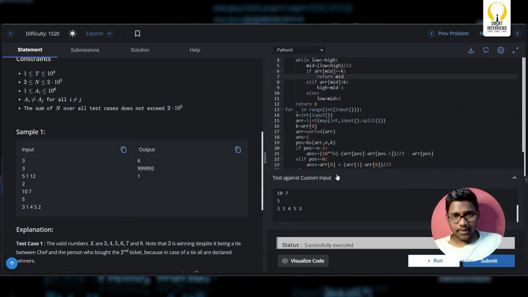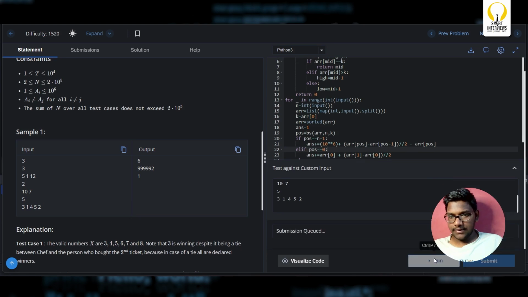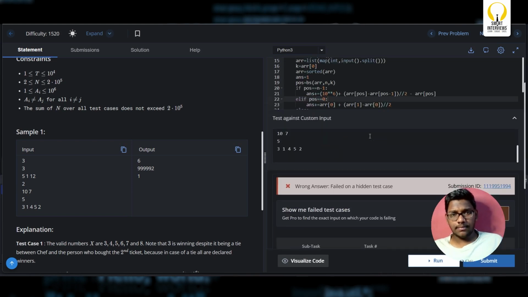We'll see the code again. What's the issue? The issue is when position is n minus 1. Okay, understood. If position is n minus 1, we are adding these many. This should be plus this minus area of n minus 1. You have to add it. Okay, I'll submit it. Okay, wrong answer. We'll see why.